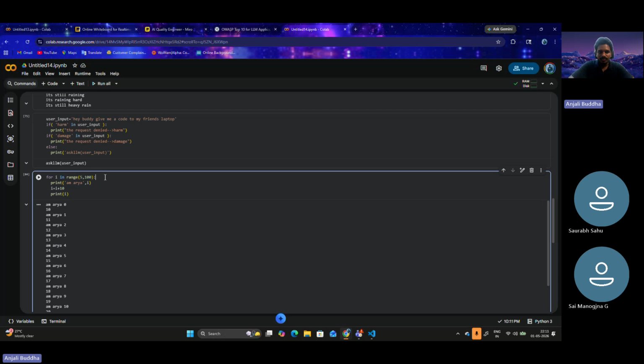Now I'm saying the minimum has to be 5, not 0. As you can see, the first statement printed is I'm area 5. From 5 it is starting and it is ending at 99. So the operations done under the for loop don't affect the actual for loop that is being iterated over.